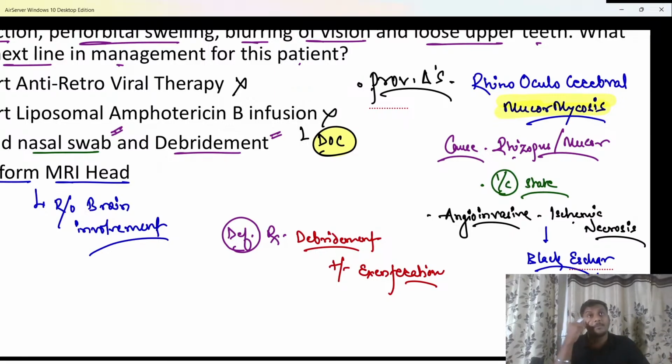Remember, orbit means bones also, because in cases of mucormycosis even the orbital bones will undergo necrosis. That's the reason removal of the orbit may or may not be done, depending on the involvement. So that is what exenteration is. Clear?